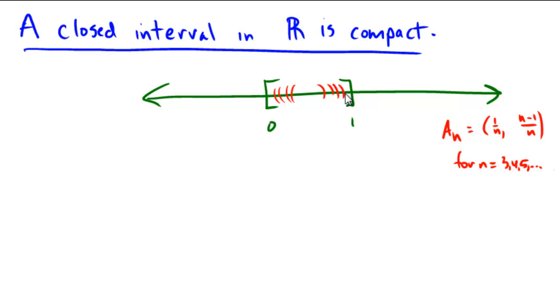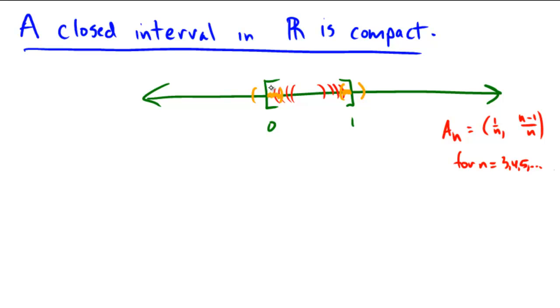So in order to have an open cover of this closed interval, we would have to have an open set included that had 1 in it, so maybe something off the edge like that. And we would have to have an open set that would cover 0, so it would look something like that. Now notice that those two open sets that I put on the edges do cover part of the interior of the closed interval from 0 to 1.